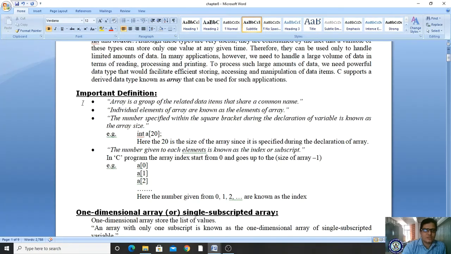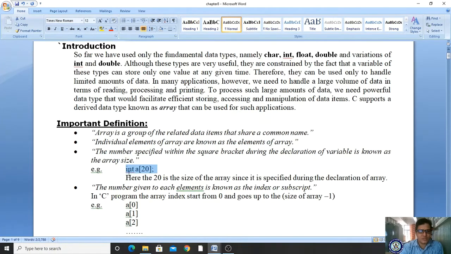Clear? So here we are declaring int a equal to a of 20. What does it mean? A indicates the name of the array, and the square bracket indicates one dimensional. It is a one dimensional array. Why? It consists of one script. It is a one scripted array, and a one scripted array is called a one dimensional array. Here you have declared the size as 20. It starts at 0 index value.